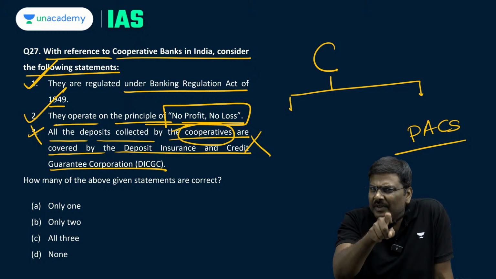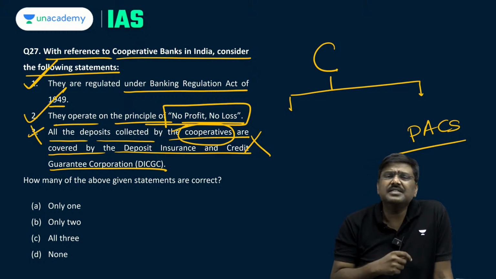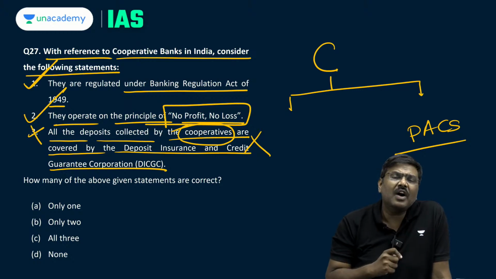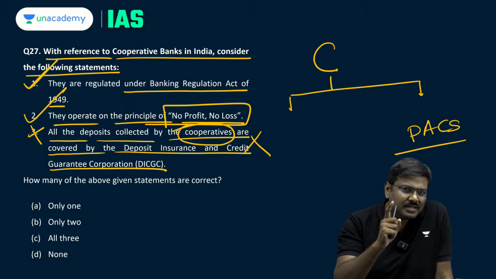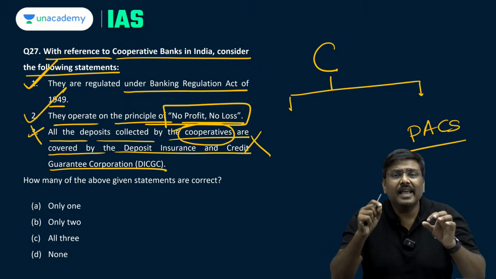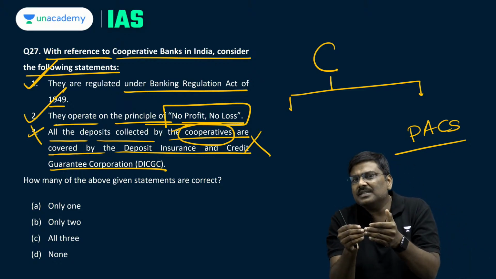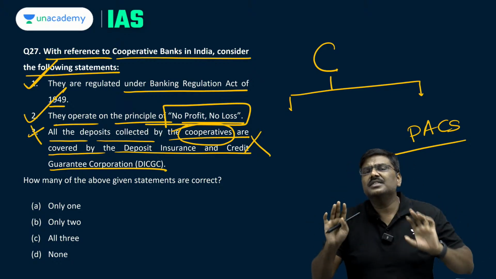PACS will also provide credit, will also collect deposits, will sell fertilizers, will sell seeds to the farmers, etc. But please understand, PACS are not covered under DICGC. Whatever is a deposit collected by the PACS, these are not covered under DICGC.